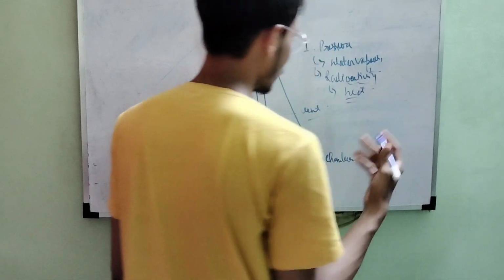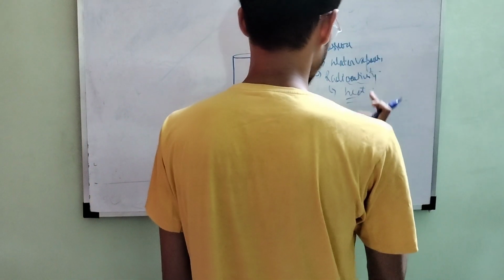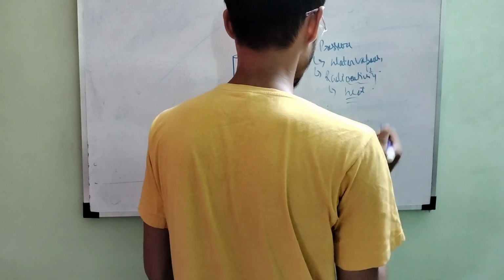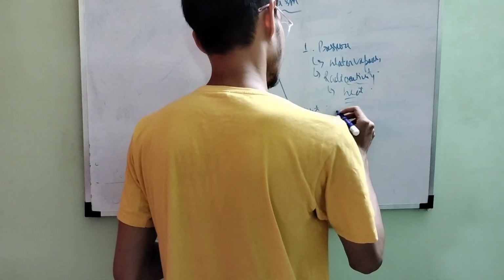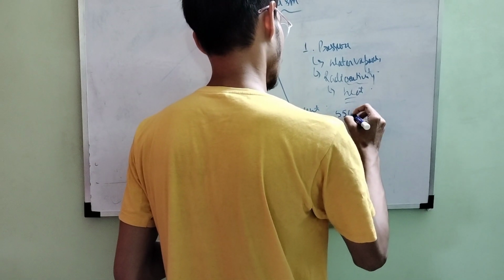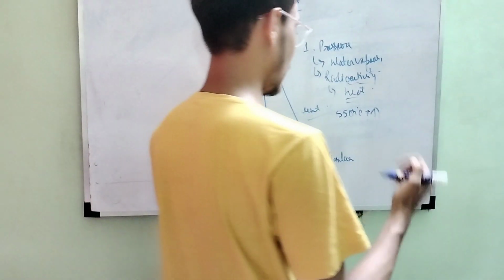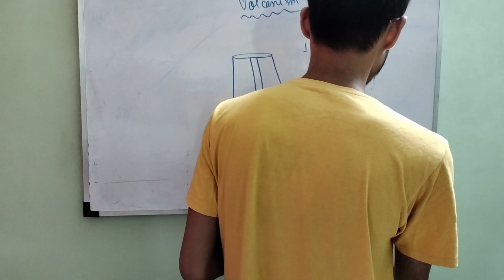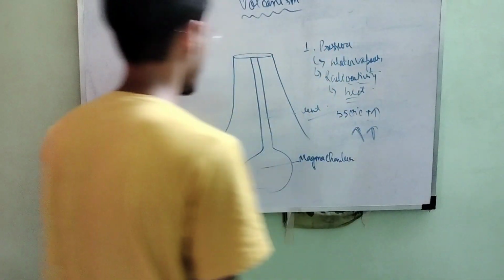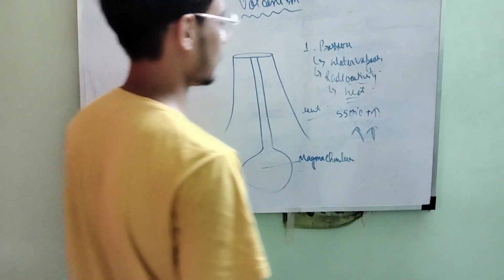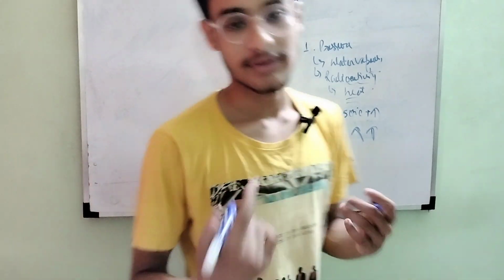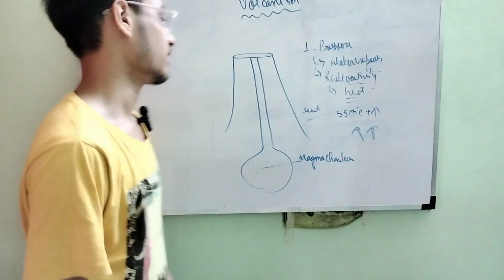Because we know heat is a form of energy. So due to that, it becomes very hot. The temperature below it rises up to 5500 degrees Celsius and much more. And due to that, convection currents take place. Now my friends, do you know what a convection current is? If you don't know, let me explain.